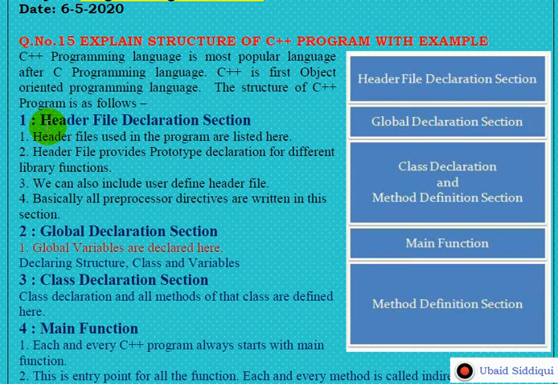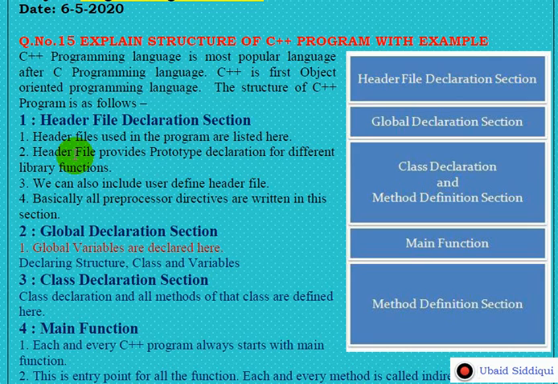The first section is known as the header file declaration section. Basically, in this section, we include or link header files. As we know, there are hundreds of ready-made functions present in the standard library of C++, and these functions are categorized into different header files. So whenever we want to use a function, we must include the header file of that particular type.